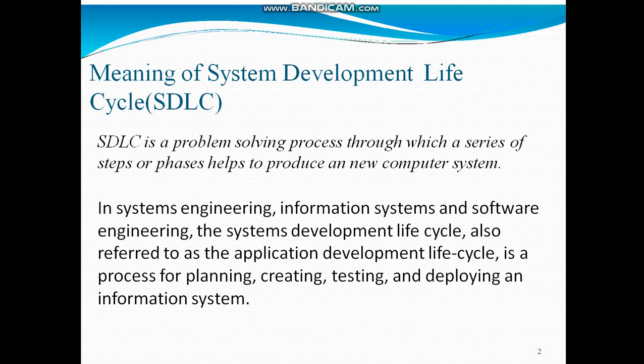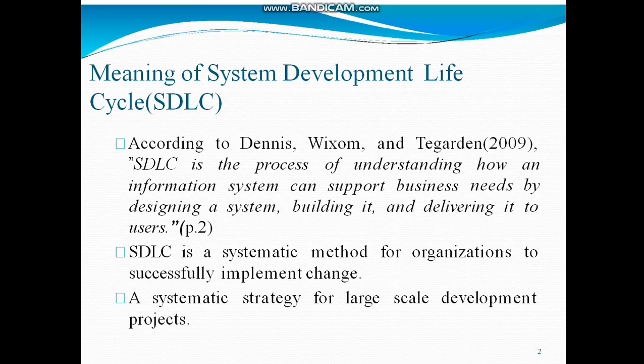computer system. In system engineering, information systems, and software engineering, the system development life cycle, also referred to as the application development life cycle, is a process for planning, creating, testing, and deploying an information system. Similarly, according to Dennis, Wixom, and Tegarden, SDLC is the process of understanding how an information system can support business needs by designing a system, building it, and delivering it to users.